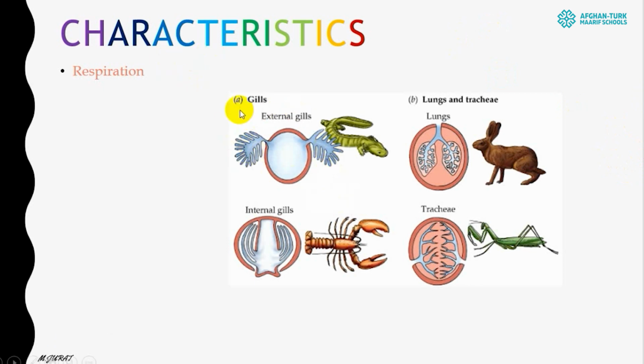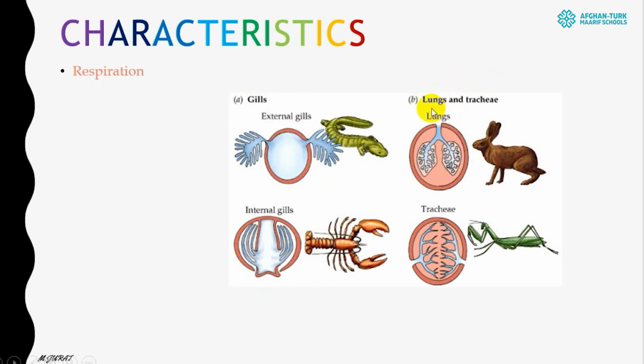For example, the gill structure. They might have external gills or internal gills. If they are external, as you can see, they are outside the body. If they are internal, they are inside the body. Gills are structures which extract oxygen from the water. These are water-living organisms, and they possess gills by which they can absorb oxygen from the water, and they use that oxygen for their respiration.